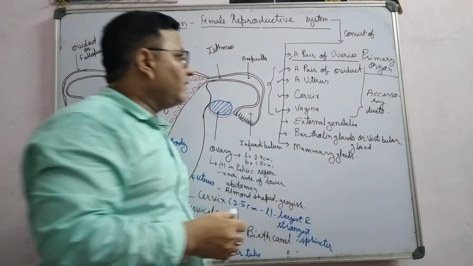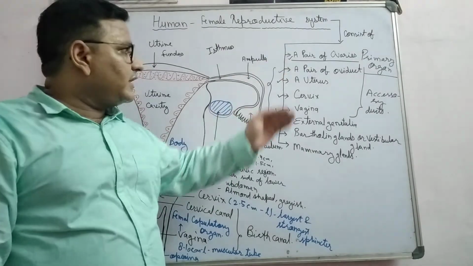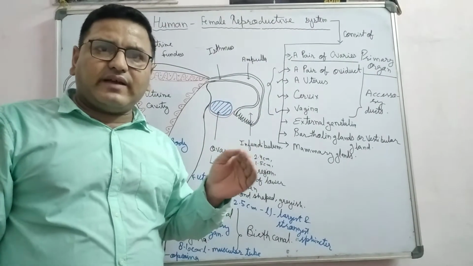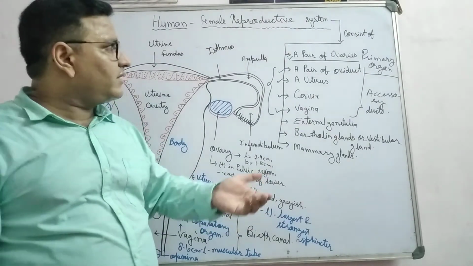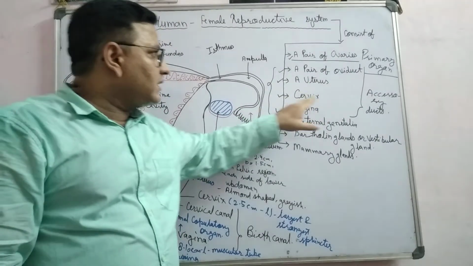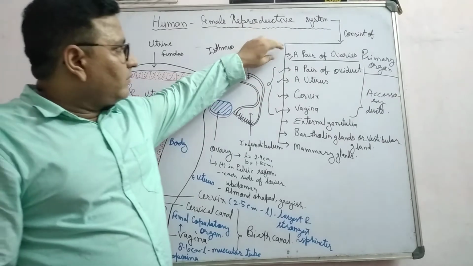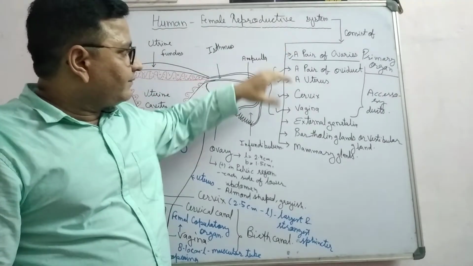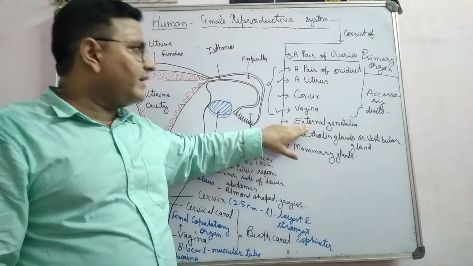Sometimes this is important. Write the name of the organs which form the accessory ducts. They act like the accessory ducts in the female reproductive system. So the accessory ducts include a pair of oviducts, a uterus, a cervix, and the vagina. Right, so besides the primary organ, in the secondary organs there are the accessory ducts and external genitalia.